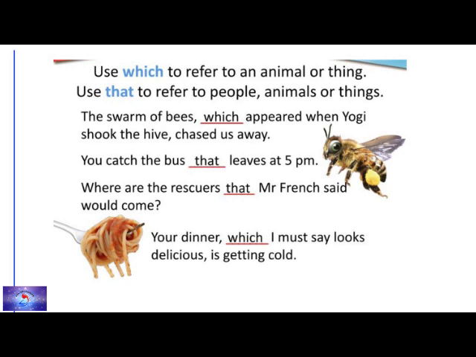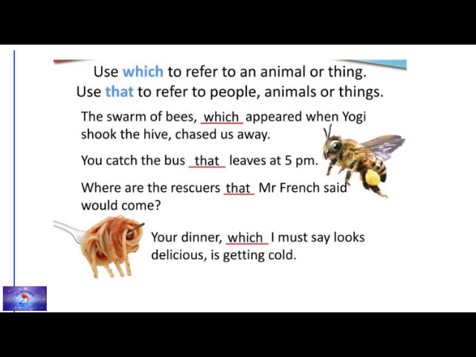So here are some examples. The swarm of bees which appeared when Yogi shook the hive chased us away. You catch the bus that leaves at 5 p.m. If you're going to remove that here, will it give any meaning? You catch the bus leaves at 5 p.m. No. So we need to place that to get a complete meaning.